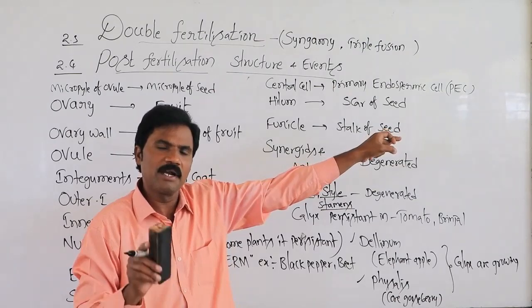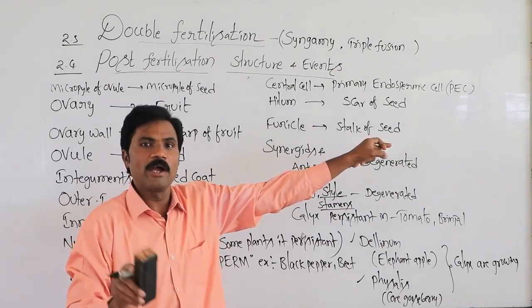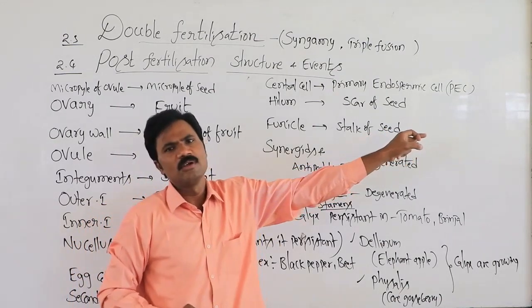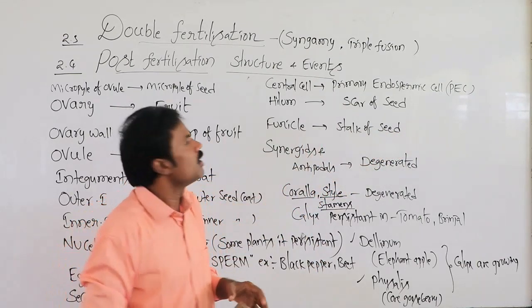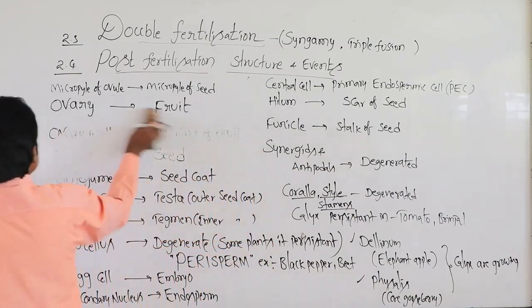Normal endosperm ploidy is triploid. What is the endosperm ploidy in gymnosperms? Haploid only. There is no triploid condition. Triploid endosperm is only in angiosperms.